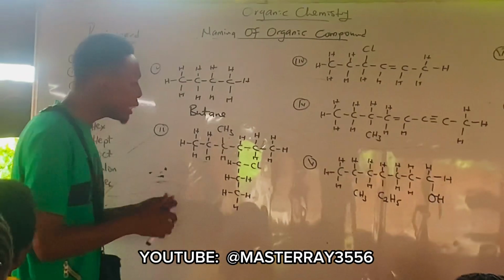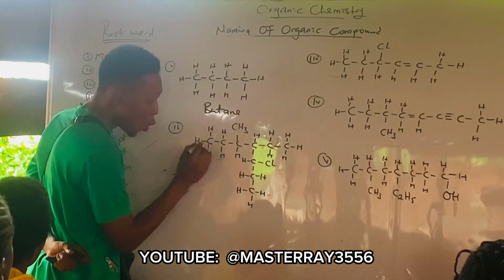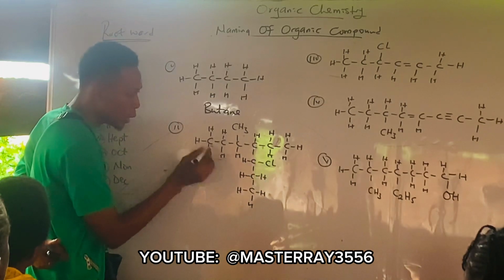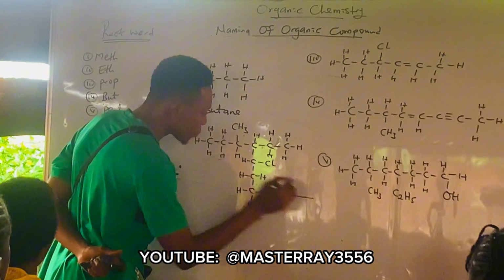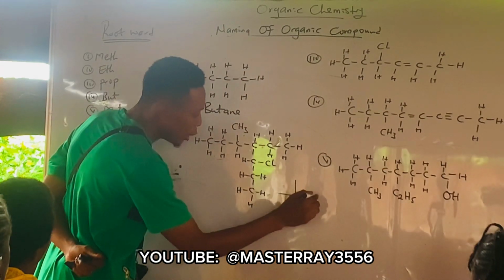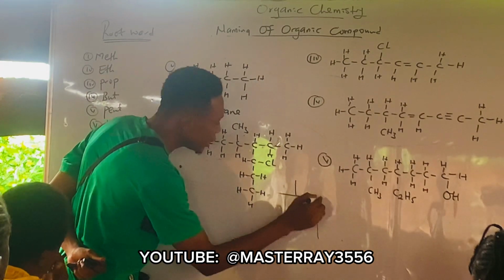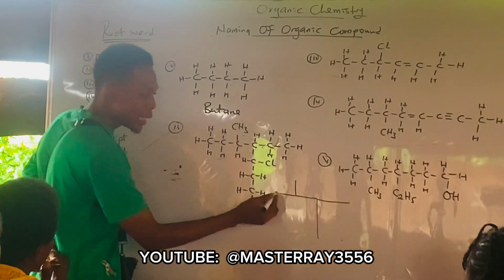Now, if you are counting the longest carbon chain, if you count for this one, you can. If you observe, this is how the branches go. The carbon link starts like this, and when it gets here, then it moves upward, right? Then as it's going, if you observe this, it moves downward, is it not? And the thing is still what? Going. So this one is the carbon linking.